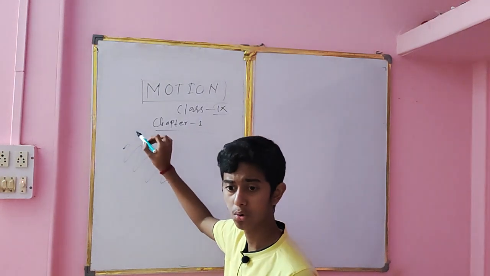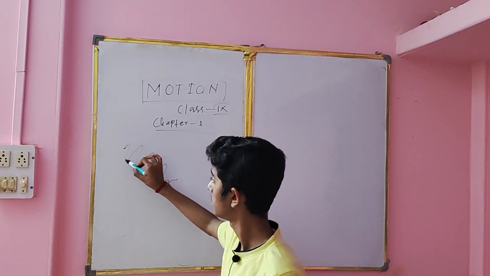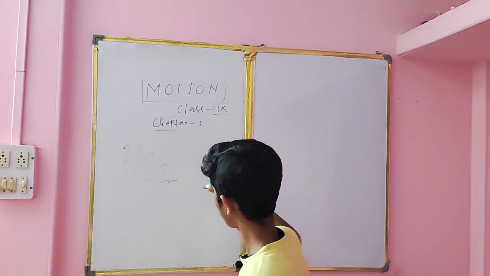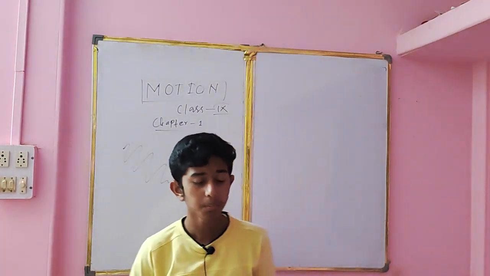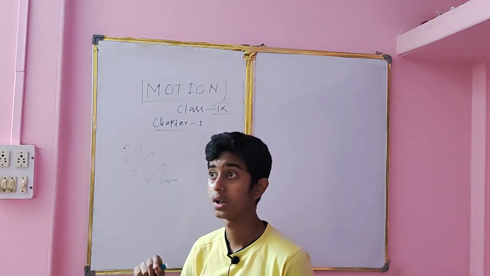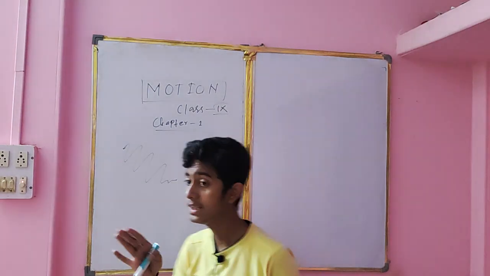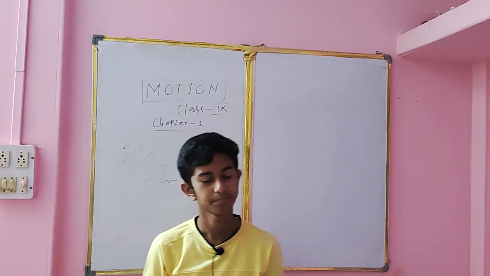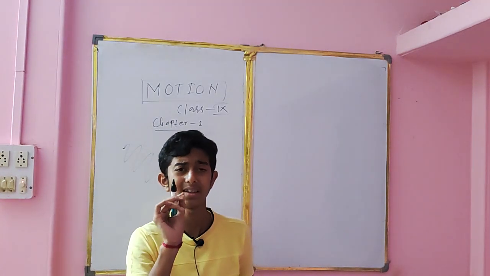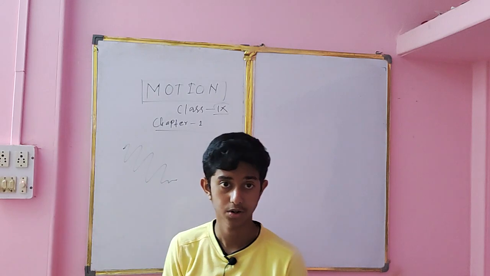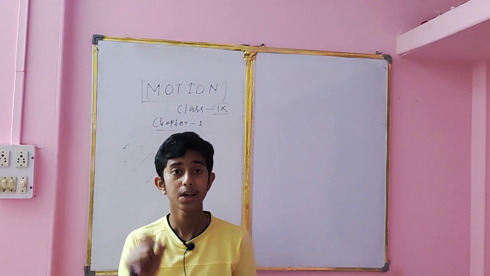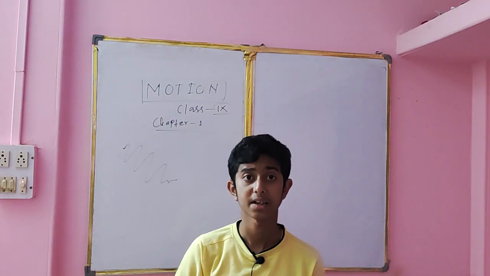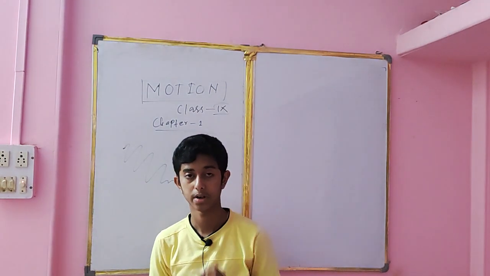Here it is going northwest, here it is coming southeast, and so on. It is moving, but there is nothing fixed in each direction. So when a quantity has no direction but only magnitude, it is known as scalar quantity.